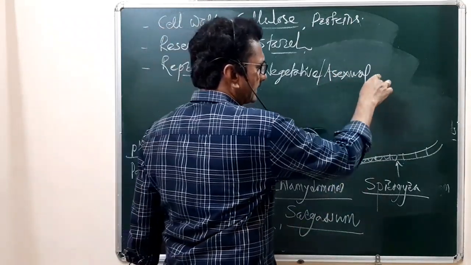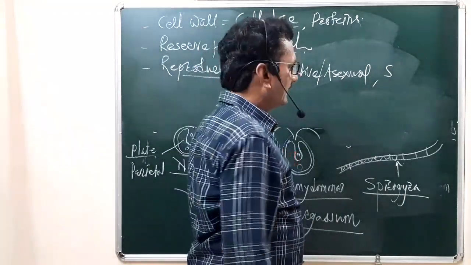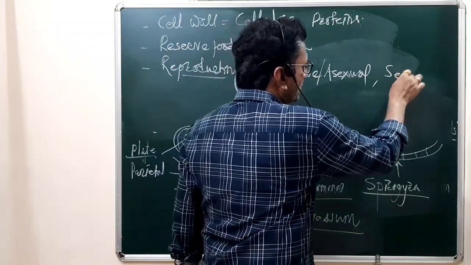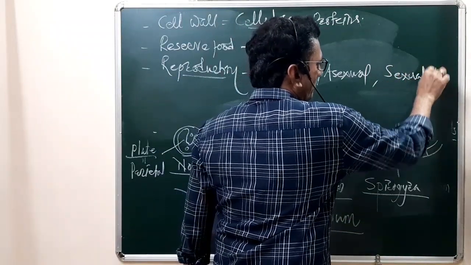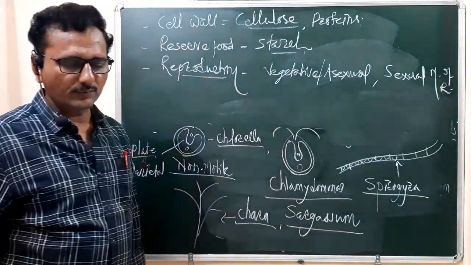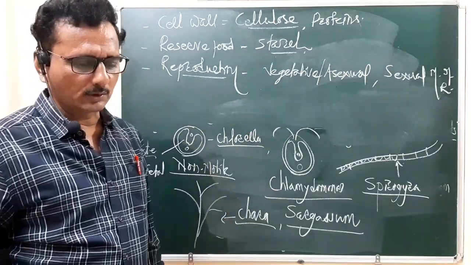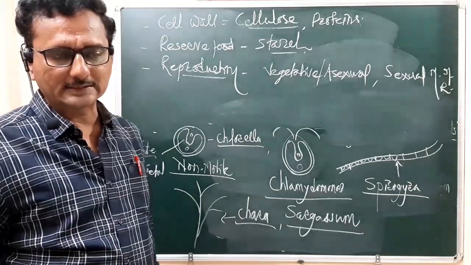And when they have the respective sex organs, then they show the sexual method of reproduction. So both the asexual and the sexual method of reproduction are seen.